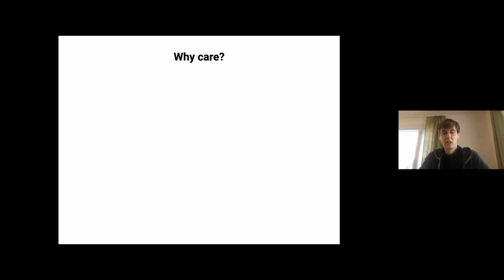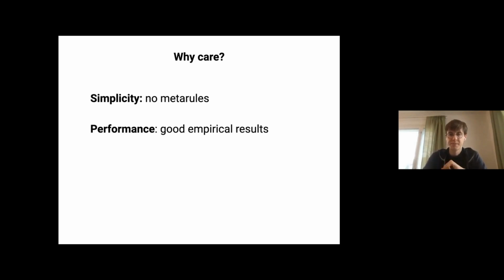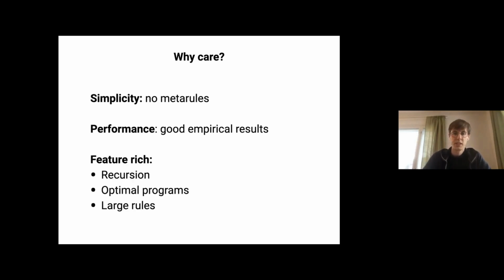So essentially, we've introduced this approach, learning from failures, and Popper, but why should you care? Well, I think one of the main things is just the sheer simplicity of the approach. It doesn't require metarules or mode declarations or anything like that. So the simplicity is one of the main things. It also performs pretty well, at least in these experiments, with good empirical results. Also, it's feature rich. For instance, it trivially learns recursive programs, optimal programs in terms of the size of the program, and large rules with many body literals.